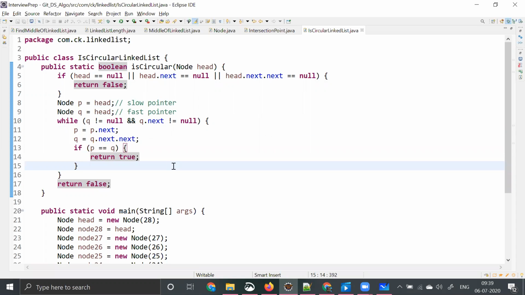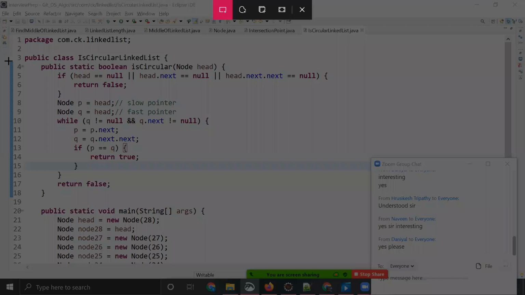Let me try to dry run this code for you and make you understand how you detect if it is a circular linked list or not, right? So I will be taking a screenshot for this.